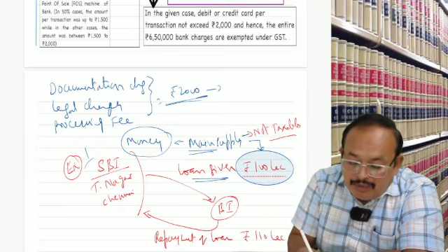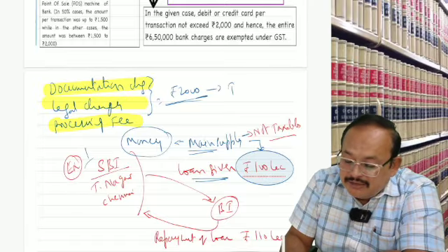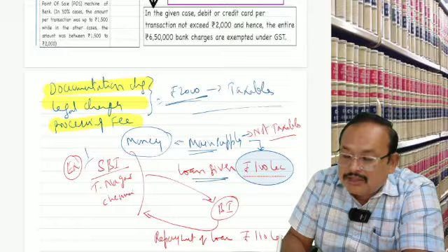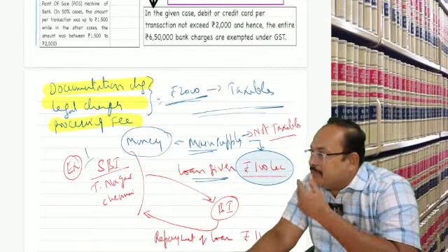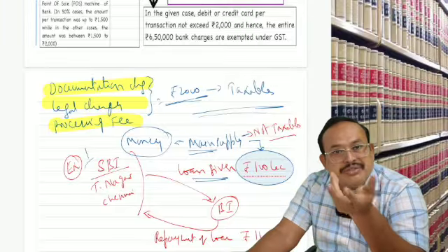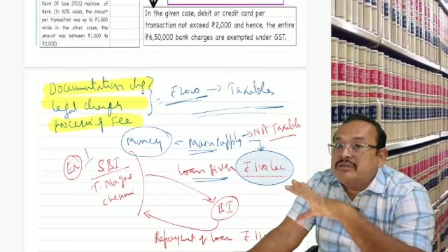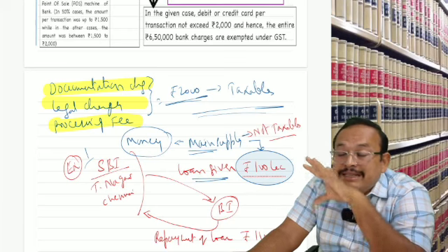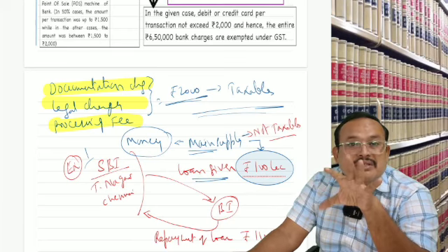This entire supply of services will attract GST. Taxable. Documentation charges for processing the loan, processing fees, legal charges charged, which is not exempted, which is clearly established as supply of services.